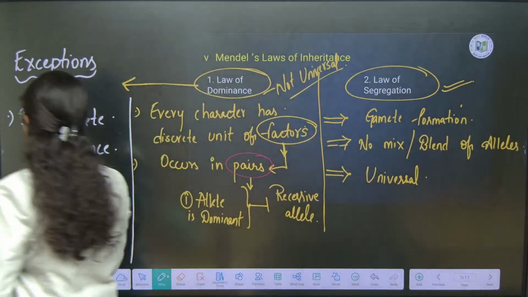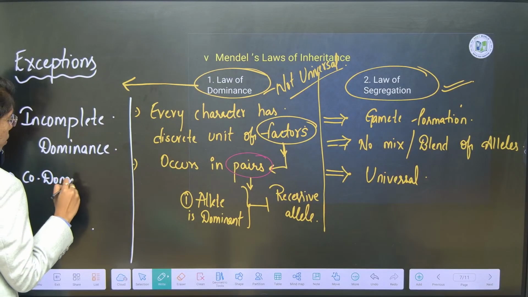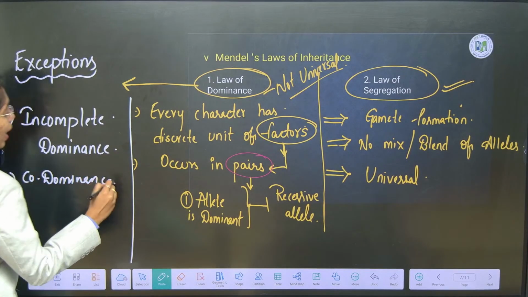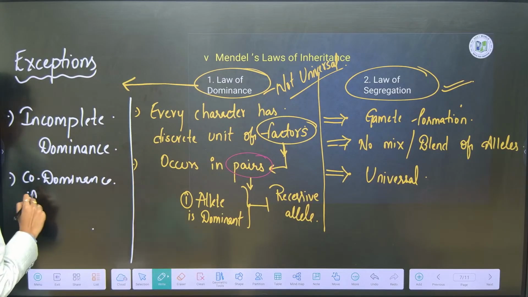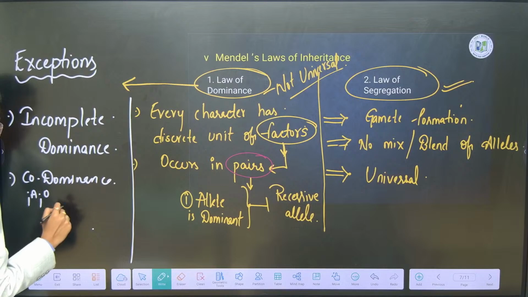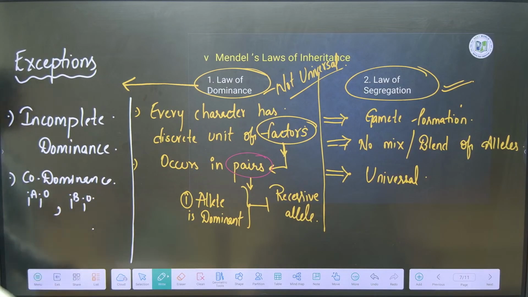Second is codominance, where two alleles show equally dominant features. For example, in blood grouping, with the combination of alleles IA and IB, both alleles show their effect, which is codominance.